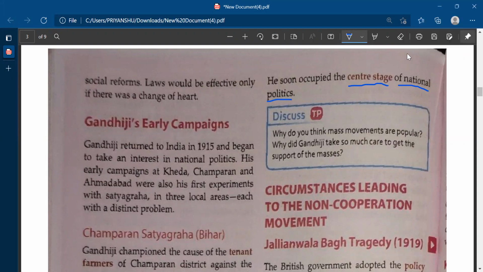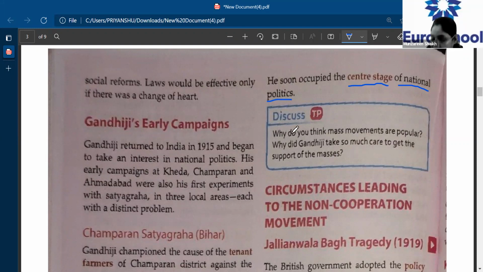One was moderates, second was radicals, ma'am. Third was the Gandhian method. Tell me the groups.